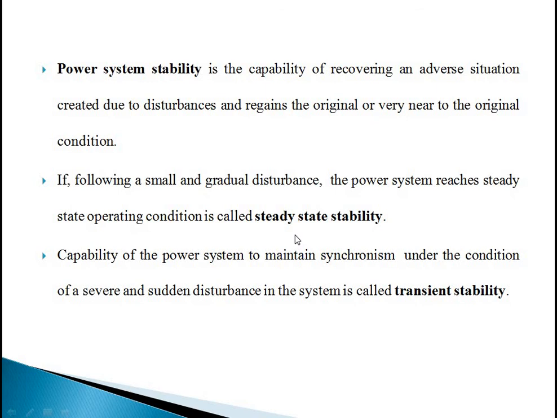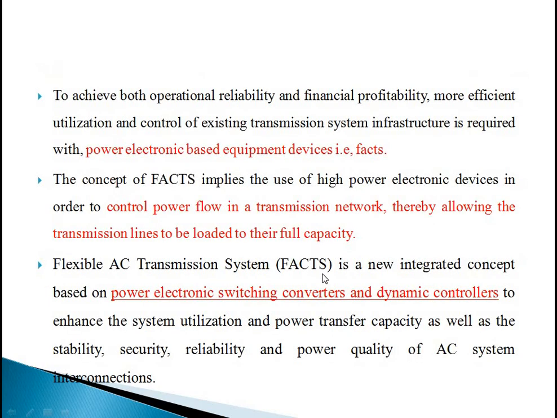Okay, so for steady state stability we can take an example of an LG fault. So a tree falling on a transmission line, especially in the rainy season. Okay, that is steady state stability. You can take that example.